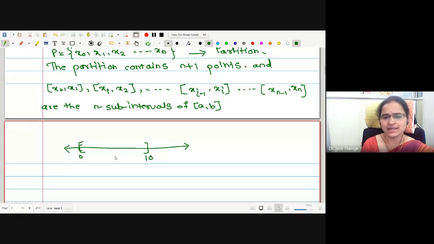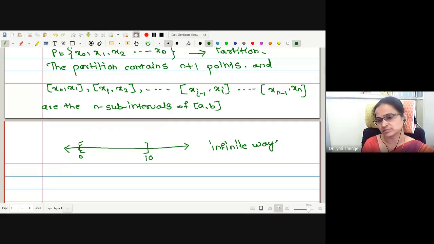Not necessarily, one can make 100 points also. One can make 500 points. Therefore, there are many ways to make the partitions of the given interval 0 to 10. Rather, I will say infinite ways of partitions.